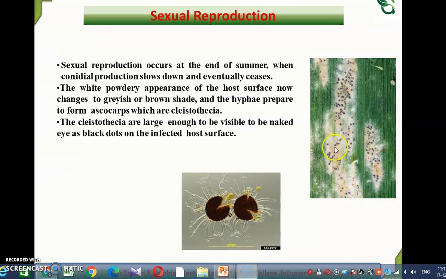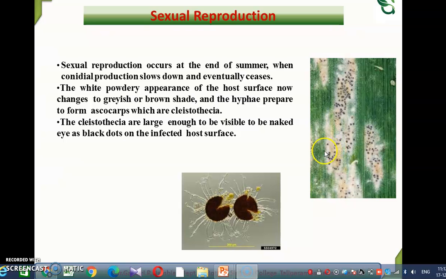Normally the mildew or the fungus on the surface, after completing the stages of asexual reproduction, eventually ceases, then there appears a white powdery appearance which somewhat turns into a grayish or brown shade, and they are visible with the help of the naked eye. So this is the cleistothecia of Erysiphe, and they are easily visible on the infected host surface.